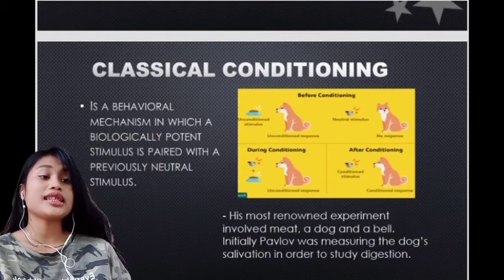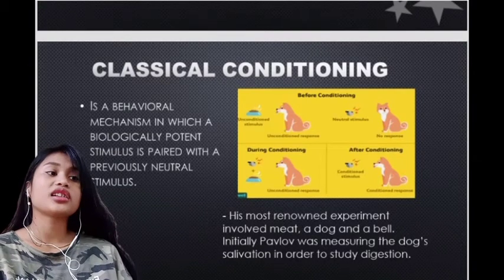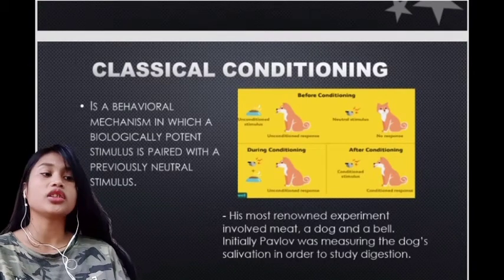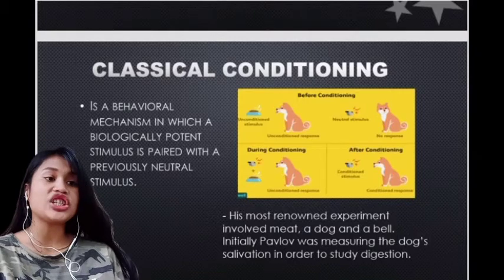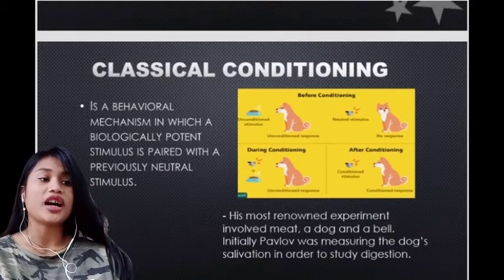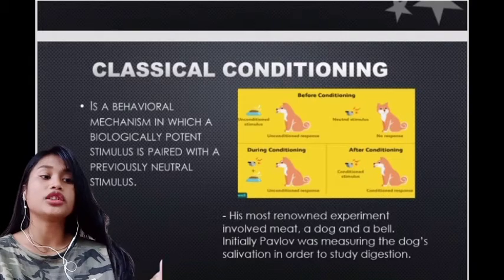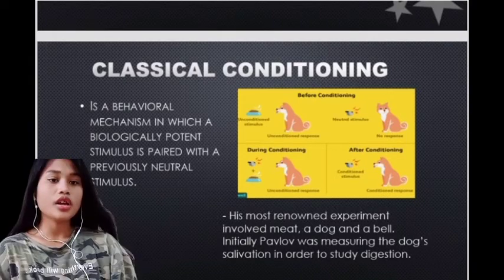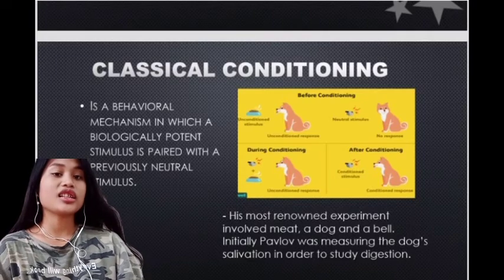Before conditioning, ringing the bell caused no response from the dog. Placing food in front of the dog initiated salivation. During conditioning, the bell was rung a few seconds before the dog was presented with the meat or dog food. That's how classical conditioning works.